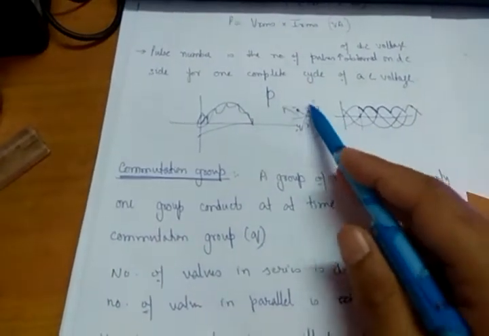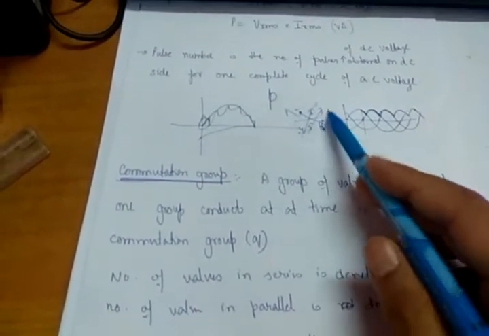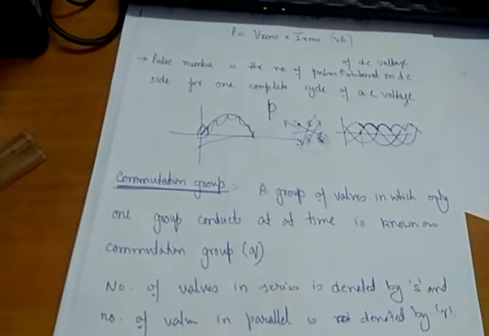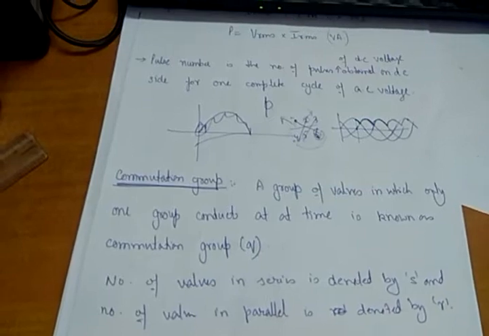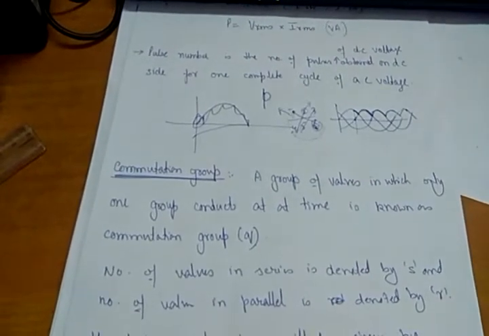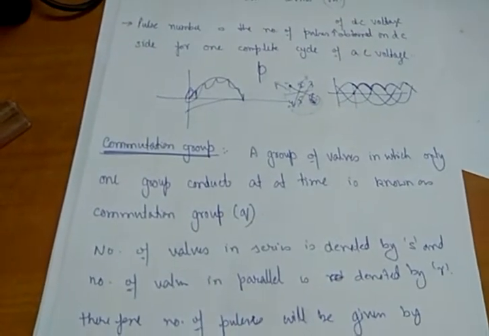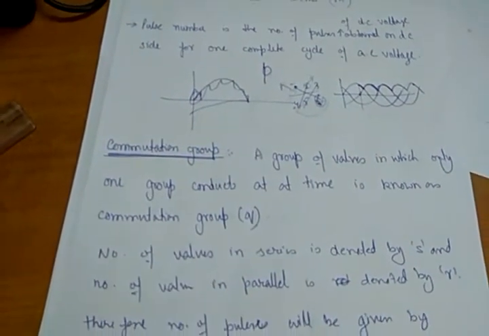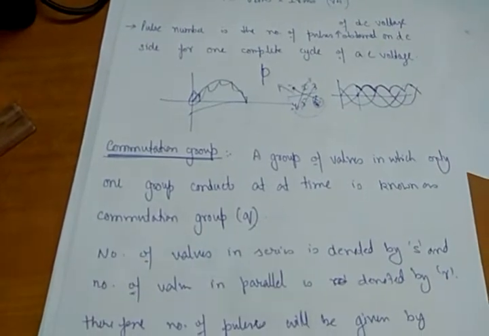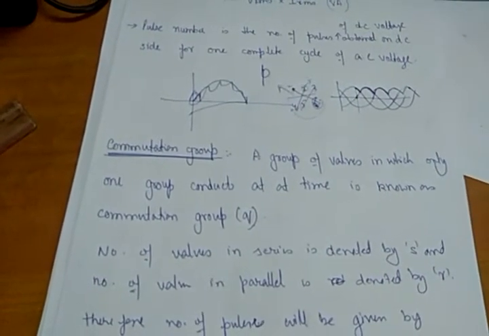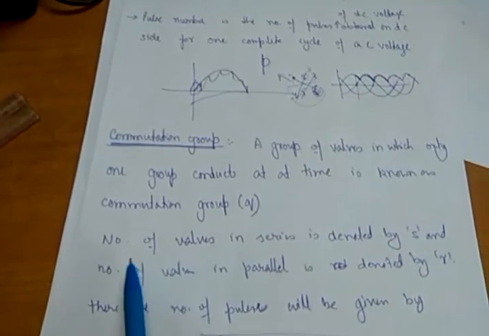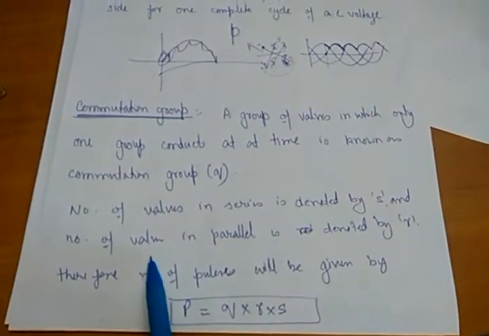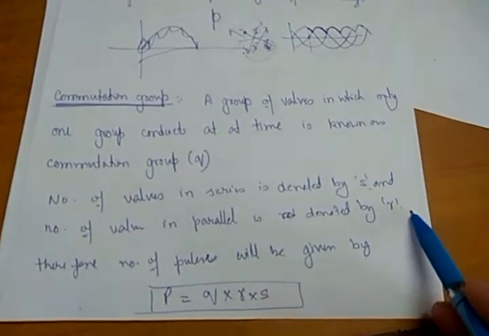But this is one switch I am talking about, meaning this three-phase converter. I may have a number of converters connected in series and parallel. Because in HVDC we are not talking about converters, we are talking about valves, because we are operating the system at 400 kV and it is not possible for one converter to handle 400 kV. We may use 100 converters in series and parallel. So the number of valves in series is denoted by S and the number of valves in parallel is denoted by R.